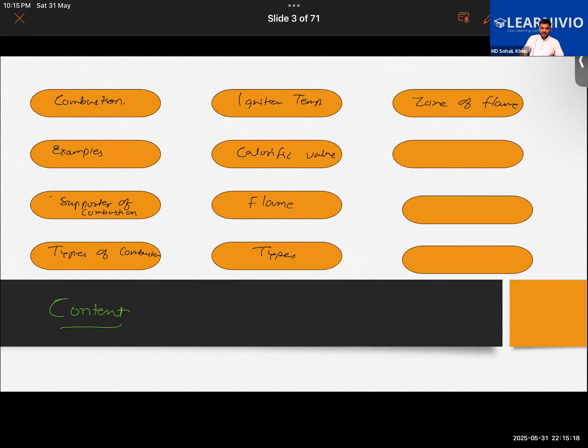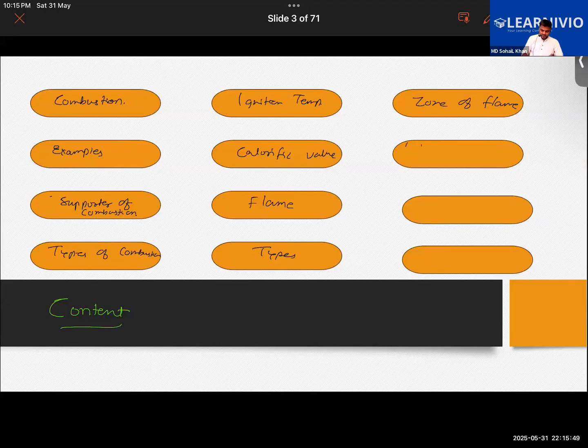Now if a candle burns, you might see that the flame will show different zones, different colors, like yellow zone, blue zone, and in the middle you will see the dark zone, which is not luminous. Basically you will see the dark black zone of the candle in the middle. So we'll be learning about those things as well. Okay, so these are the topics generally we are going to focus upon.